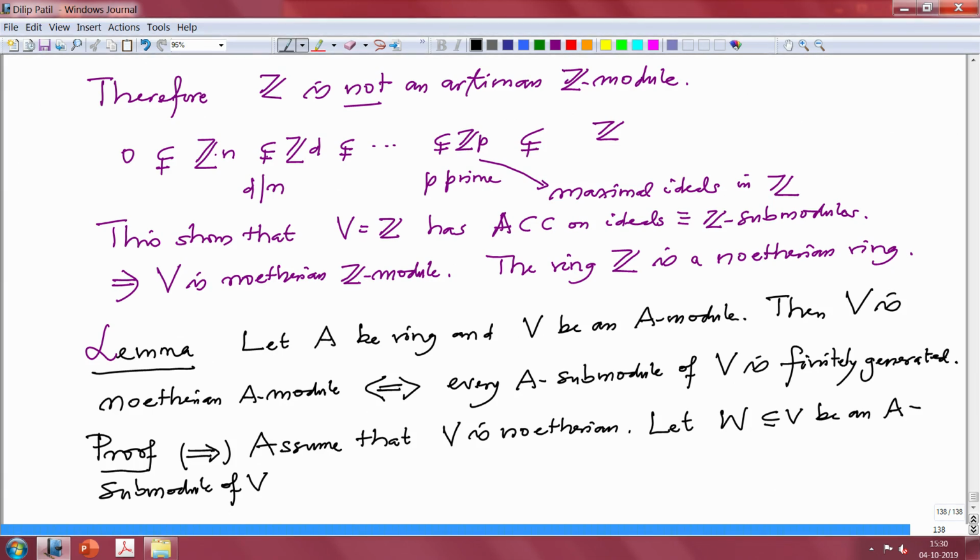Now, consider the subset. See, what does V Noetherian mean? That an arbitrary family of submodules in V has a maximal element with respect to inclusion. That was one of the equivalent definitions for Noetherian modules.